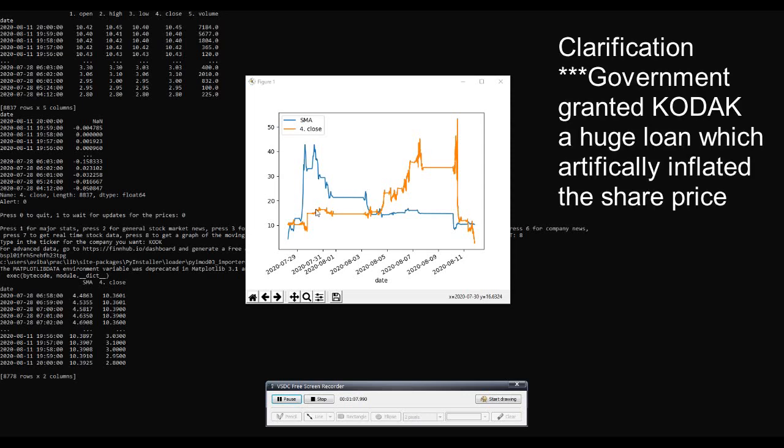That's why you see such a large change, and how it veers so far away from the moving average. As you can see, it's far below the moving average. Then suddenly, just recently, it goes far above the moving average, and that's because people at Kodak were manipulating the market in a way that they're issuing more shares of the company to increase the market value of the company, even though their company is already out of business. So Kodak is already out of business, but their share price is very high, and they're manipulating the market.